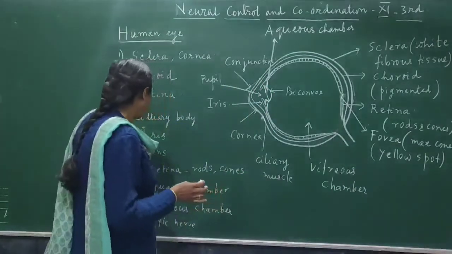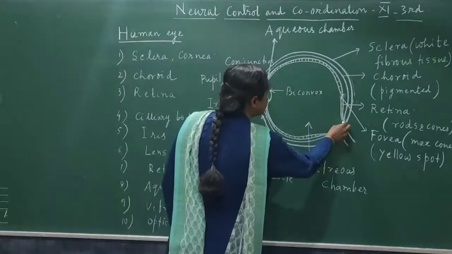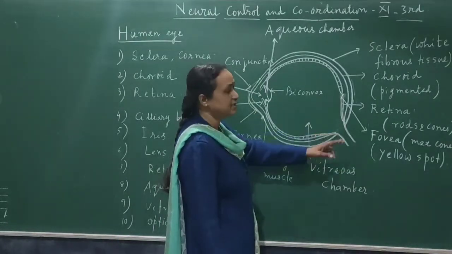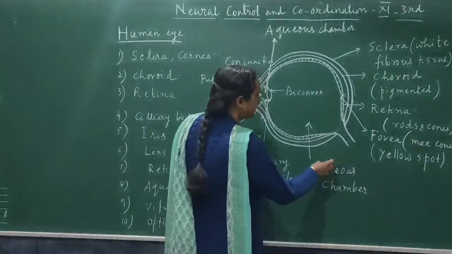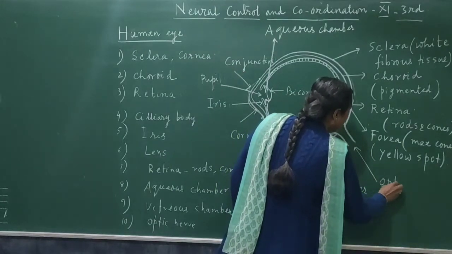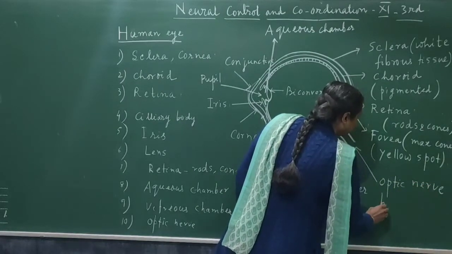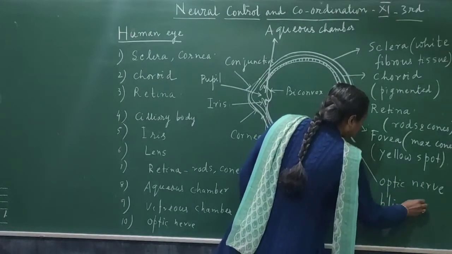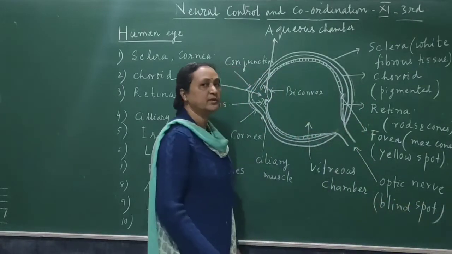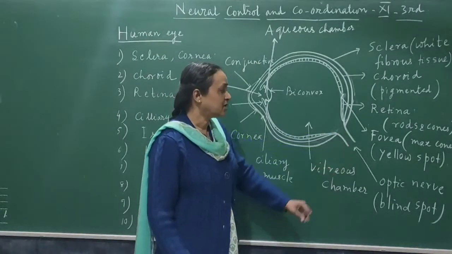Then what is the optic nerve? Here you see, this is the place where the layer is missing, and at this point the nerve which is present is called the optic nerve. That place is also called the blind spot, because in this place there are no rods and cones, so no image formation takes place at this place.